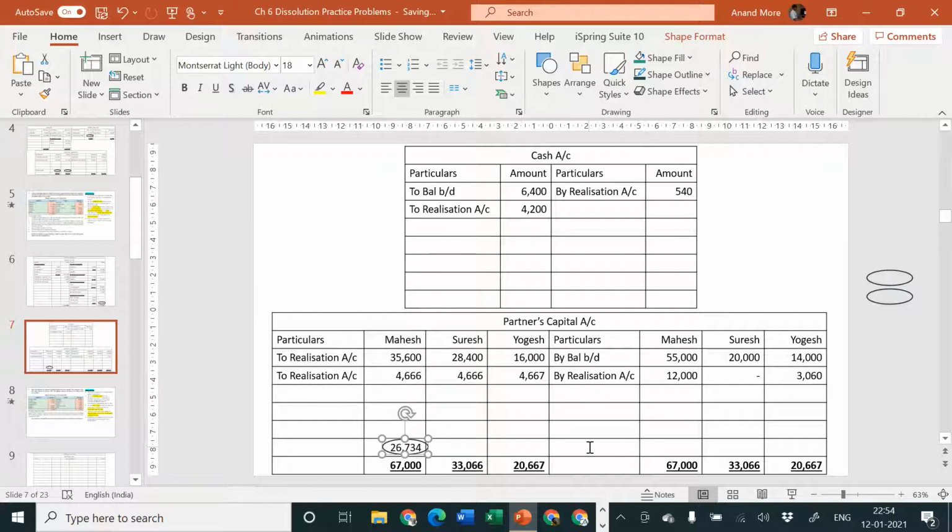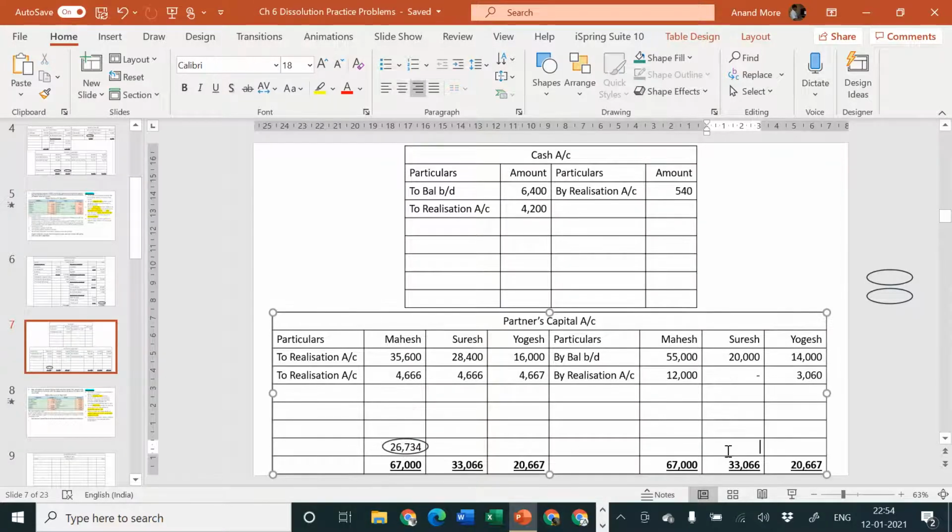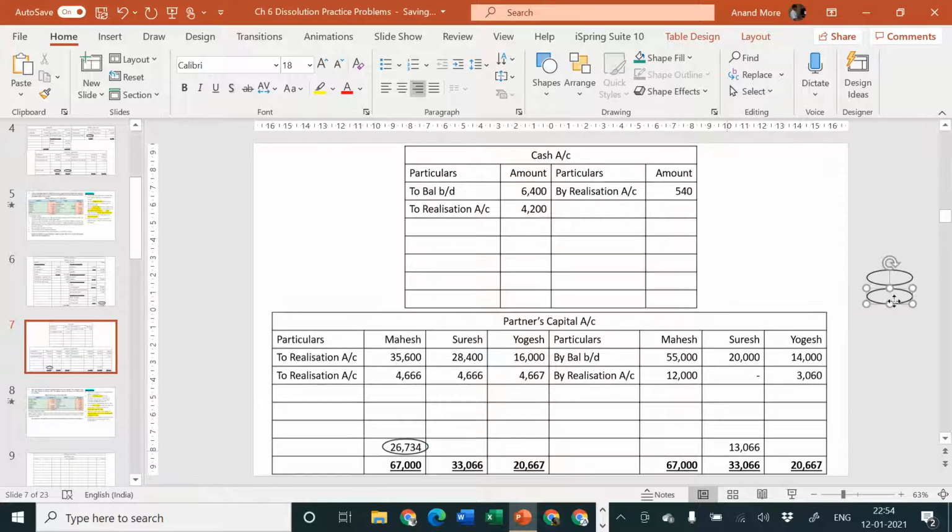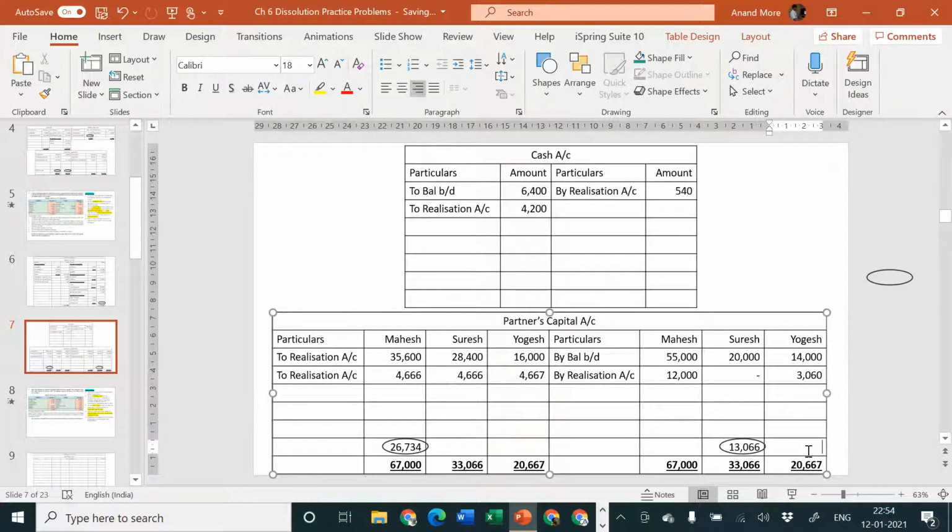Okay, and from 33,066, if we are to deduct 20,000, then what remains is 13,066. So that amount I am going to consider here, and from 20,667 we will be deducting 14,000 as well as 3,060. So what remains is 3,607. This is also balancing figure.